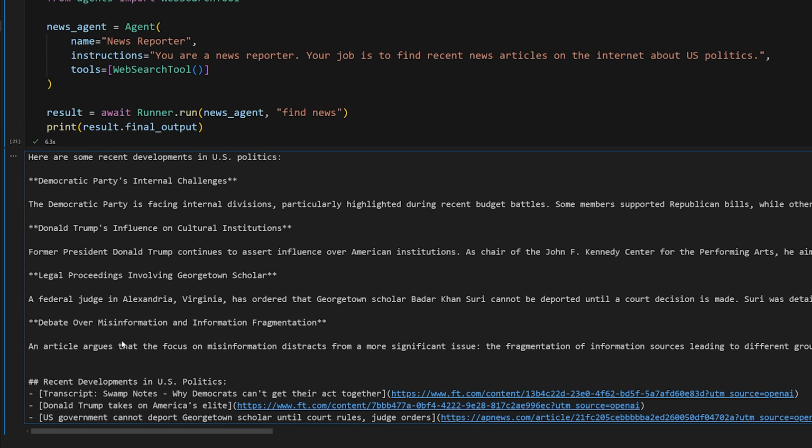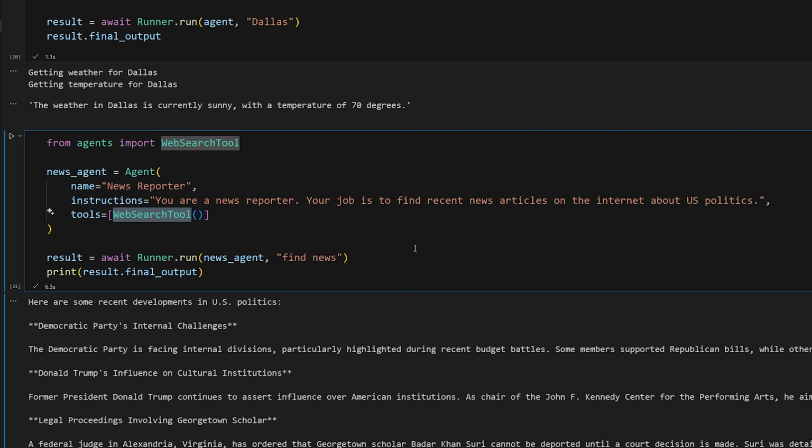So here we got our results. You can see it's very detailed, with a list of sources at the very end here. But Democratic Party's internal challenges, blah, blah, blah. Donald Trump's influence on cultural institutions, blah, blah, blah. Looking over this just now, it does seem to be very relevant to what's going on right now. So this is a very useful tool when you need to augment your agents with up-to-date information from the internet. Because of course, if you don't give it access to the outside world in terms of what's going on, it's just going to make it up a lot of times. It's just going to hallucinate, and you don't want that.